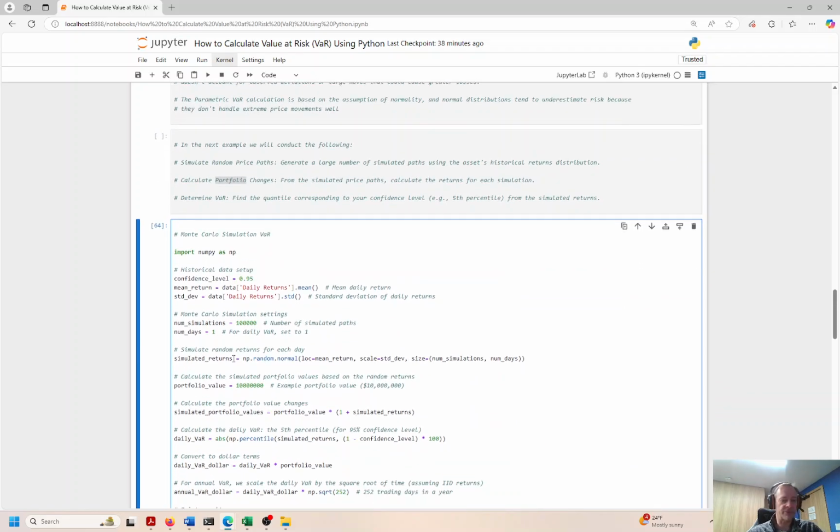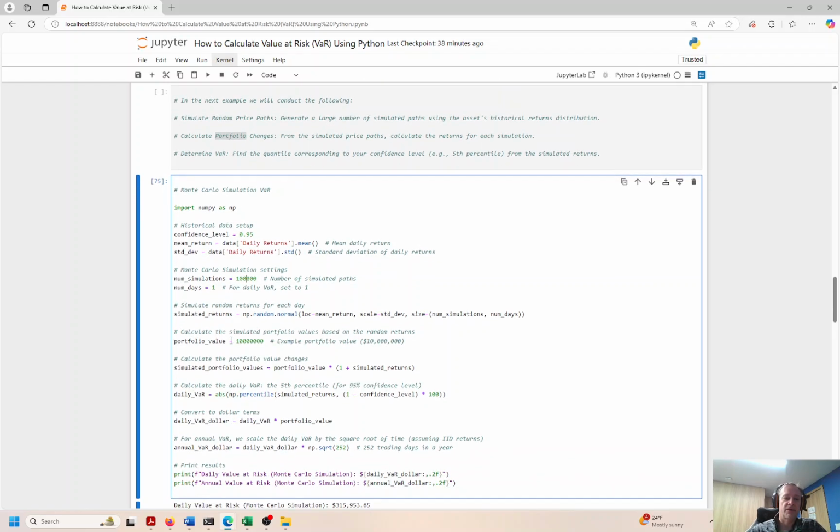Okay, so this is called stochastic or random walk. It's called a random walk because you don't know what the outcome is going to be, right? But we're going to take a look and try to dissect it and figure that out. So we have our confidence level, mean return, standard deviation, just like before. Number of simulations, we'll put this up to 100,000. I just ran it. It goes pretty fast, honestly. You can set this to millions, and it should run pretty fast.